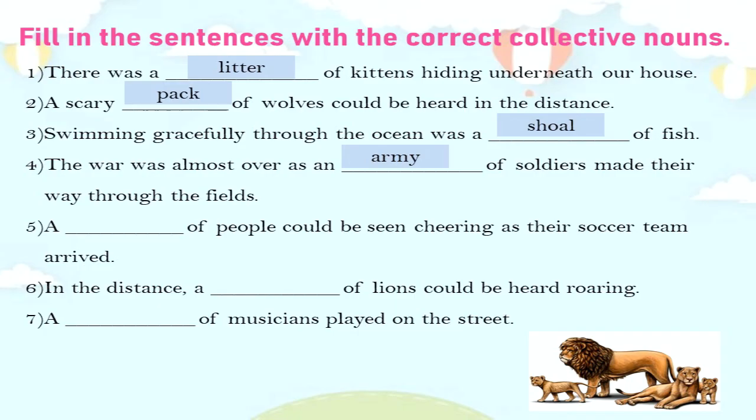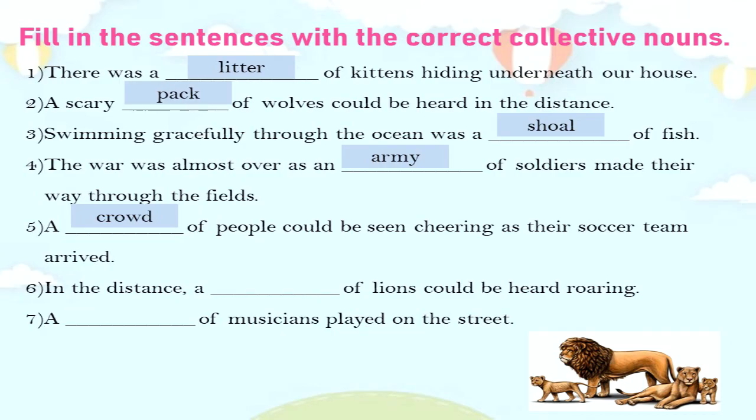Number 5. A blank of people could be seen cheering as their soccer team arrived. The correct answer is crowd. A crowd of people could be seen cheering as their soccer team arrived.